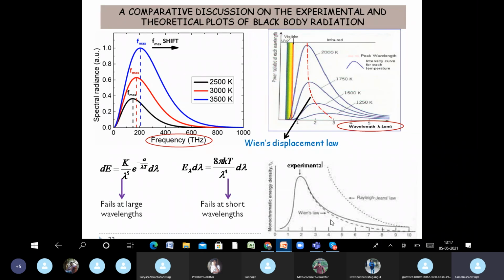The dashed line inside is called the Wien's distribution law. So again we can see Wien's law follows the experimental curve at low wavelengths but does not follow it at high wavelengths. Rayleigh-Jeans law somewhat follows the curve at high wavelengths but fails to follow it as wavelength decreases.